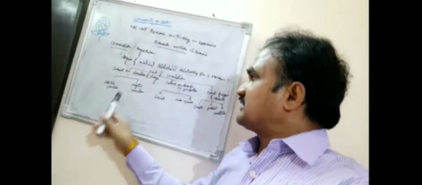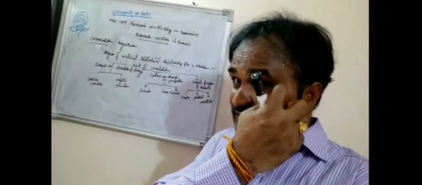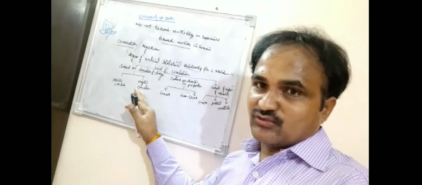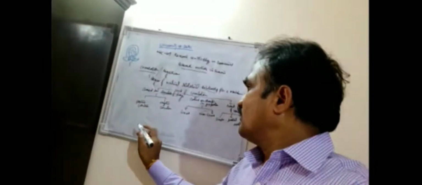What is positive correlation? What is negative correlation? We already discussed this. If two variables move together in the same direction, you can call that positive correlation. And if two variables move together in the opposite direction, you can call that negative correlation.